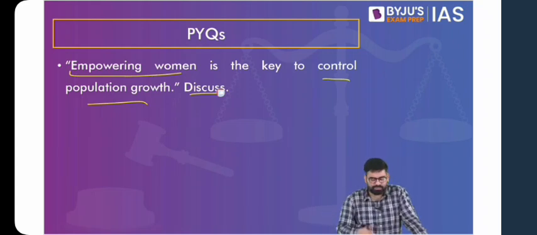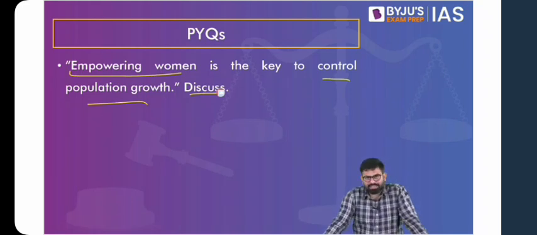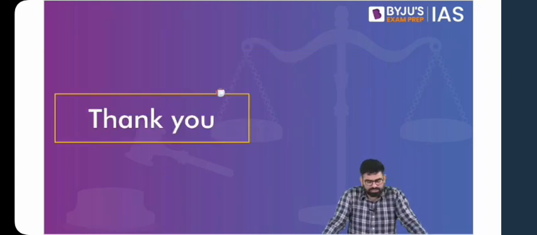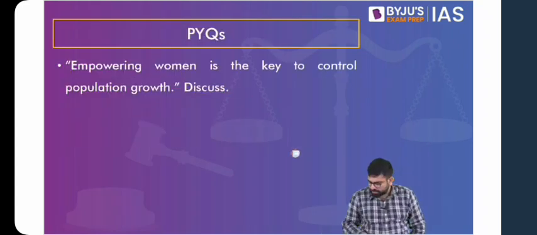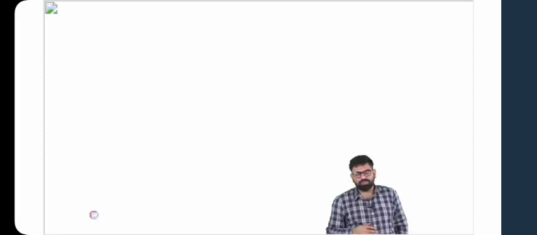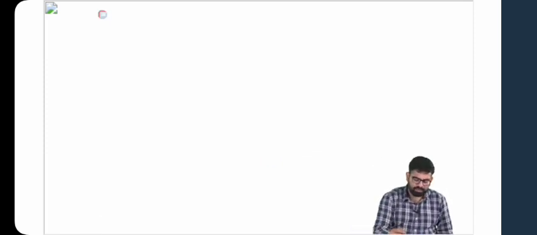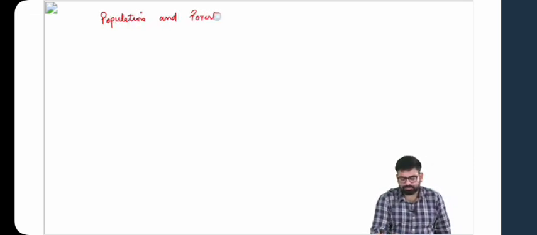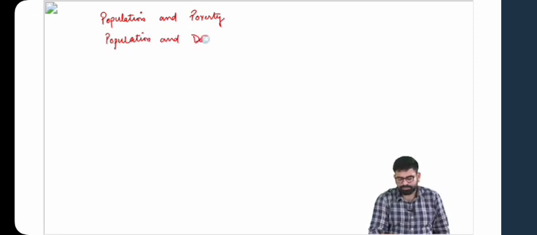Along with this, let's discuss another dimension, because if we start the next chapter, we'll not be able to give you even a brief introduction of the same. Now, we have looked into the relationship between population and poverty, population and development, with respect to both the ideas about development: whether population growth is beneficial for development, and also whether it can be a problem with respect to development. Then we have also talked about population and women, population and elderly.